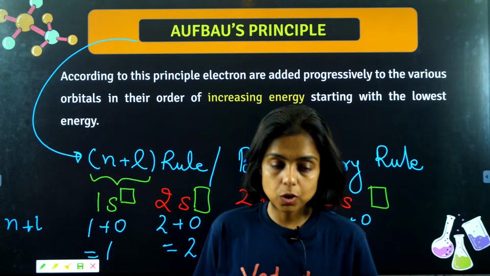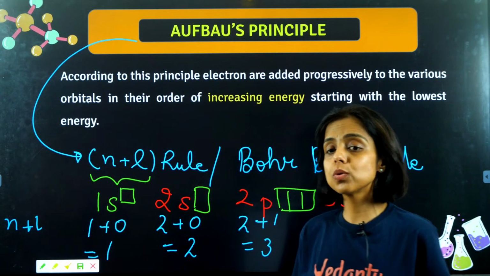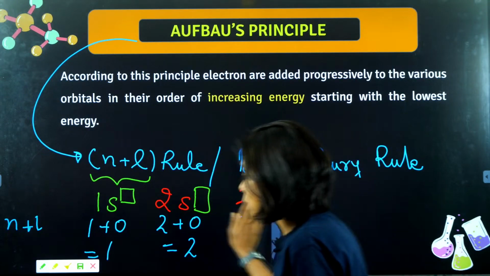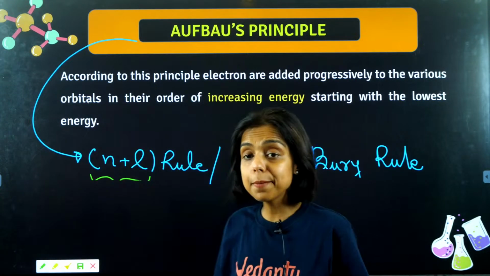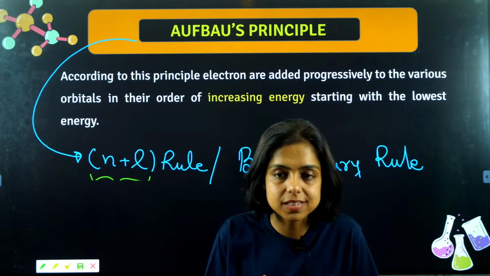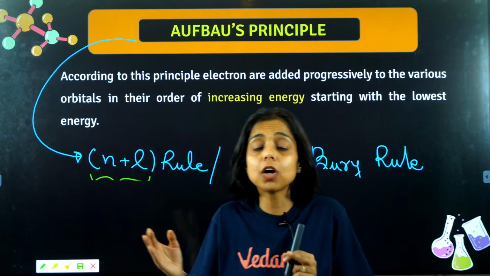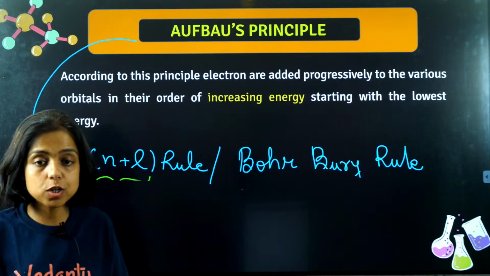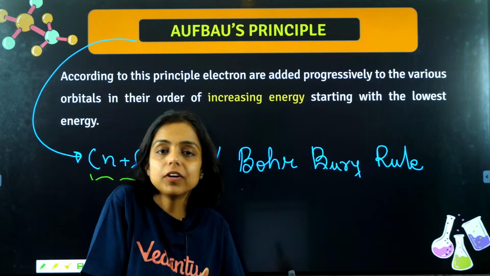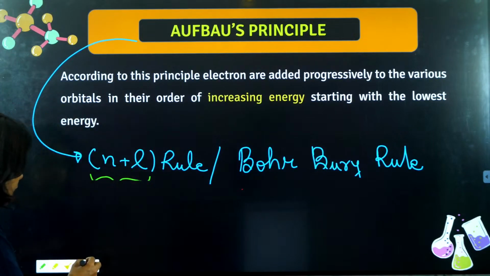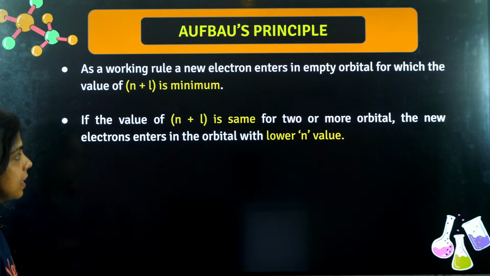Yes, guys. Okay, right. So maximum we can fill 2 electrons, right? Perfect. So this Bohr-Bury rule or n plus L rule says the electrons are added progressively to the various orbitals in the order of their increasing energy, starting with the lowest energy. Of course, once that subshell is completely filled with electrons, then we move on to the next orbital. Got it, guys?